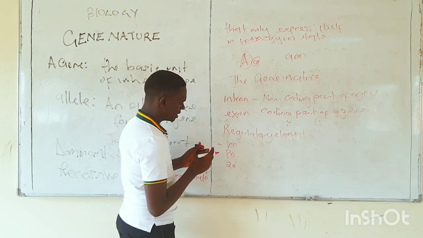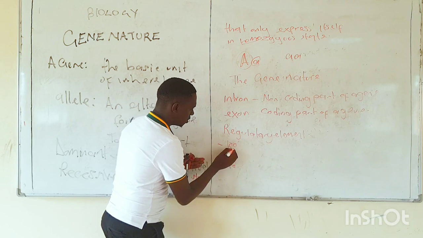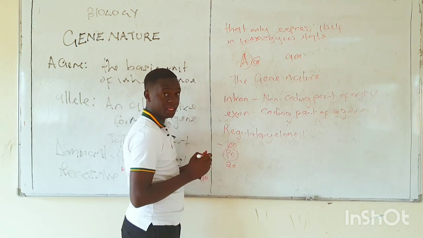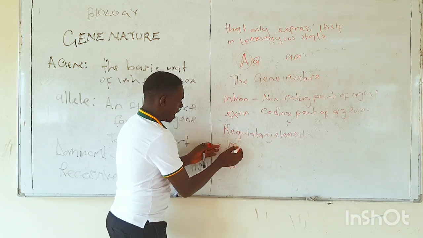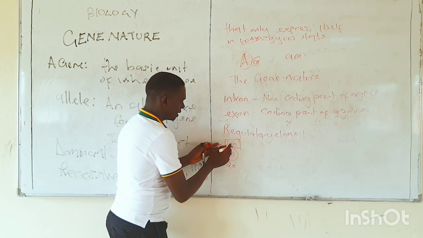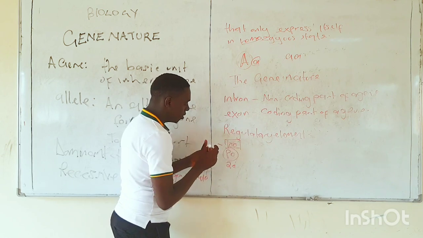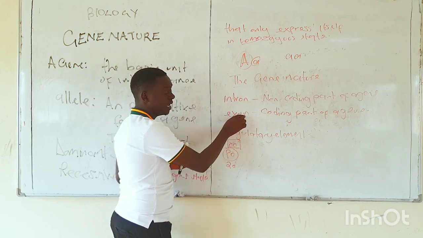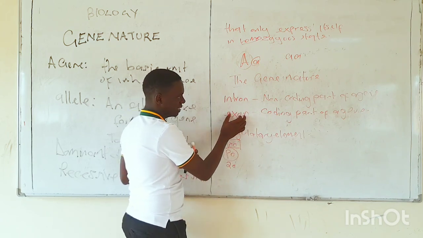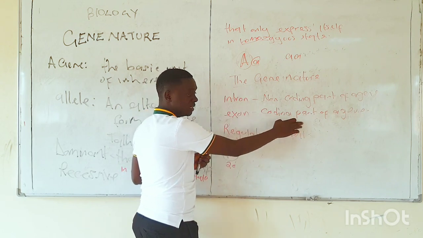You can see that on this 100, the child only used 80, and this becomes the exon because it is that part of a gene that was used in the decoding.